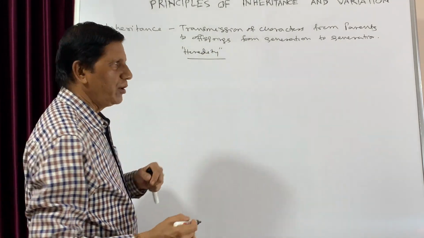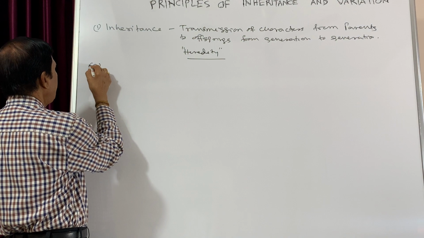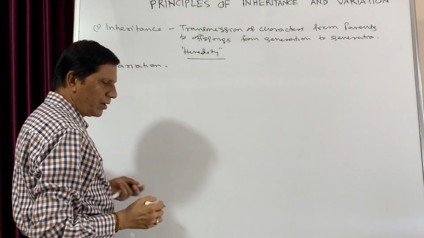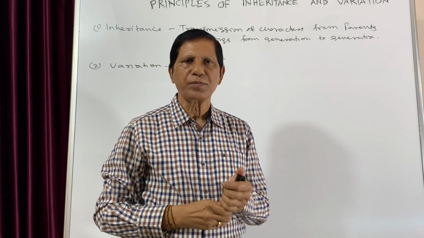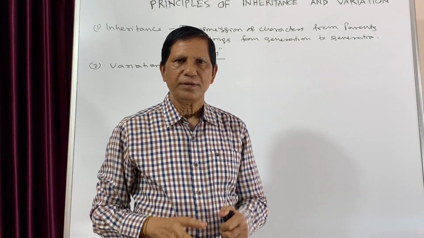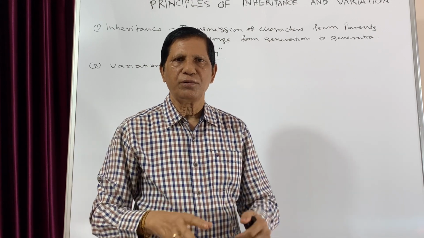Now the second term is variation. And we are all acquainted with this term variation. You see, in a family, there are 3 or 4 brothers and sisters.